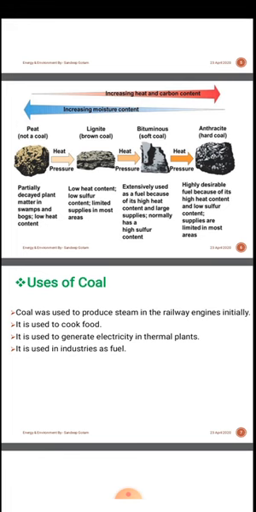It is a highly desirable fuel because of its high heat content and low sulfur content, but supplies are limited in most areas. So there is a scarcity of anthracite coal. With the help of Google or the references I've given in the last slide, you can search where exactly we can get anthracite, bituminous, lignite or peat in the country.